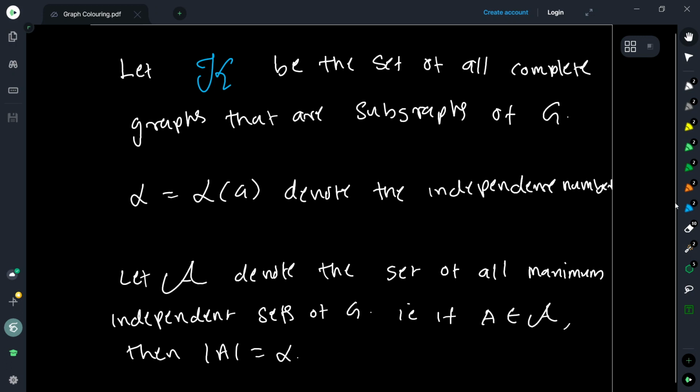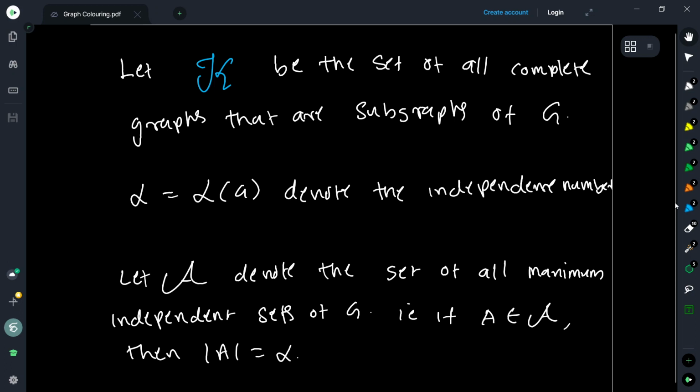If you remove that complete graph, the independence number reduces, and it will not reduce by more than 1, because the complete graph can only contain one vertex from any independent set. And then we try to use induction, and try to get back what we want. We want to show that there is some complete graph which is going to intersect all maximum independent sets.